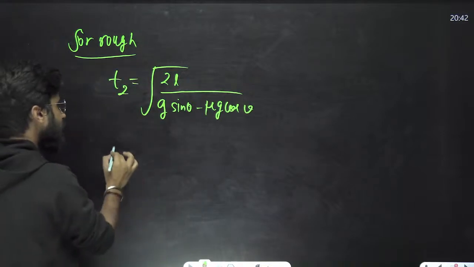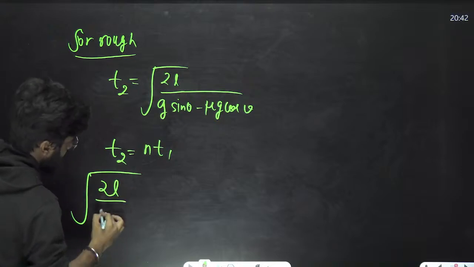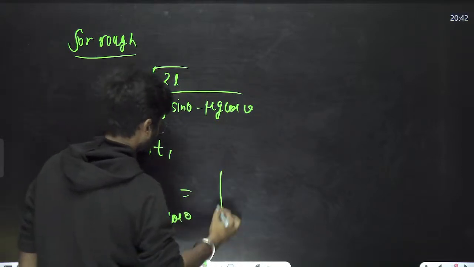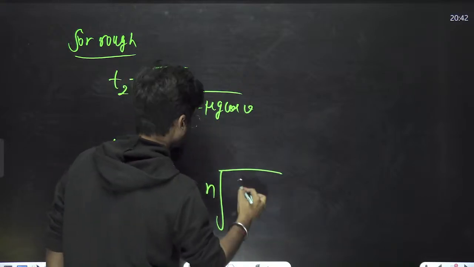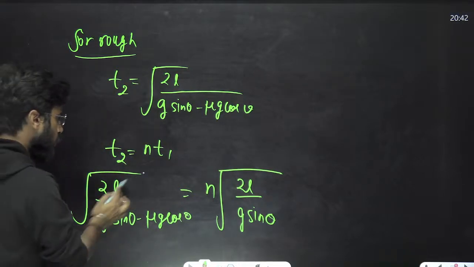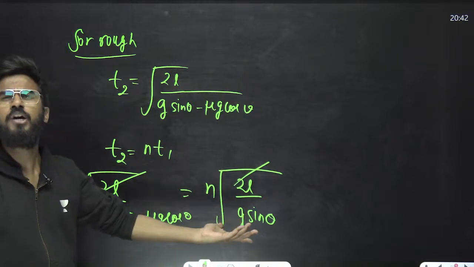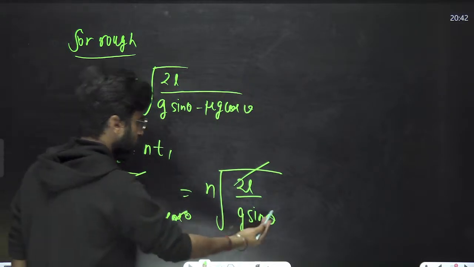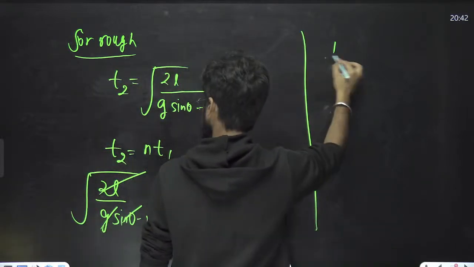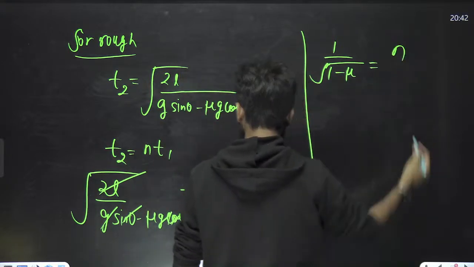So we know that T2 equals n times T1. T2 is root 2L upon g sine theta minus mu g cos theta, that is equal to root n times root 2L upon g sine theta. So root 2L got cancelled. Sine theta is what? 45 degrees. So sine 45 and cos 45 are just 1 by root 2. So 1 by root 2 got cancelled, g got cancelled. Here we will be left with 1 by root of 1 minus mu, and here it is only root n.